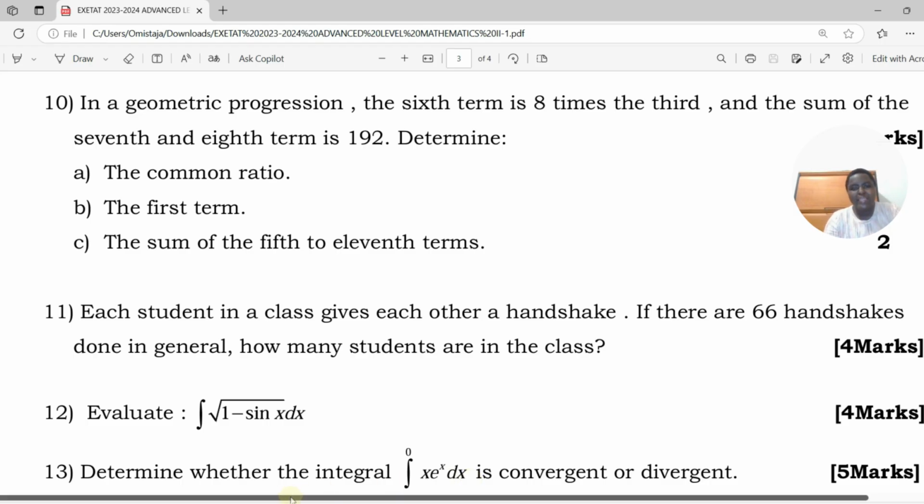Now let's move to the next question. Next question is question number 11. It says each student in a class gives each other a handshake. If there are 66 handshakes done in general, how many students are in the class? So this question, is it about permutation or is it about combination?